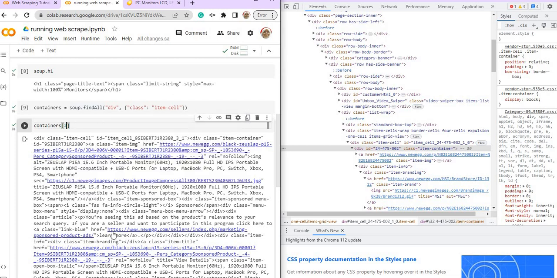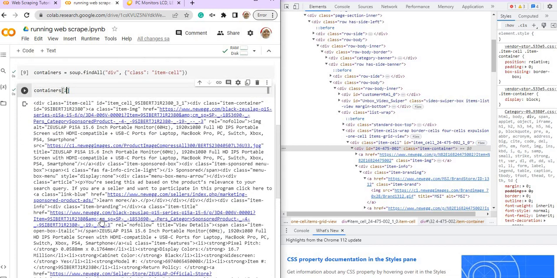Okay. So, now the next video, we are going to extract the information in each of the container. So, you can imagine now, kita dah ambil semua tu, masukkan dalam list. Now, we have to extract this information. We have to scrape this information. Nak ambil hanyalah nama, brand, harga, rating sahaja. Okay, see you in the next video.